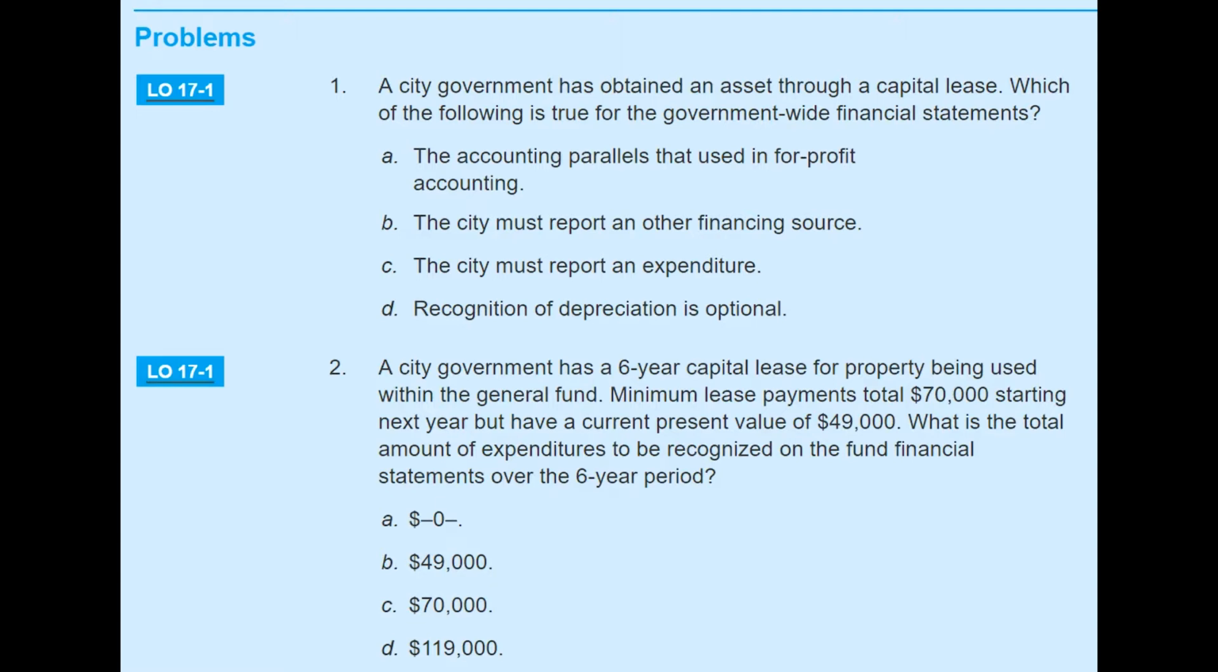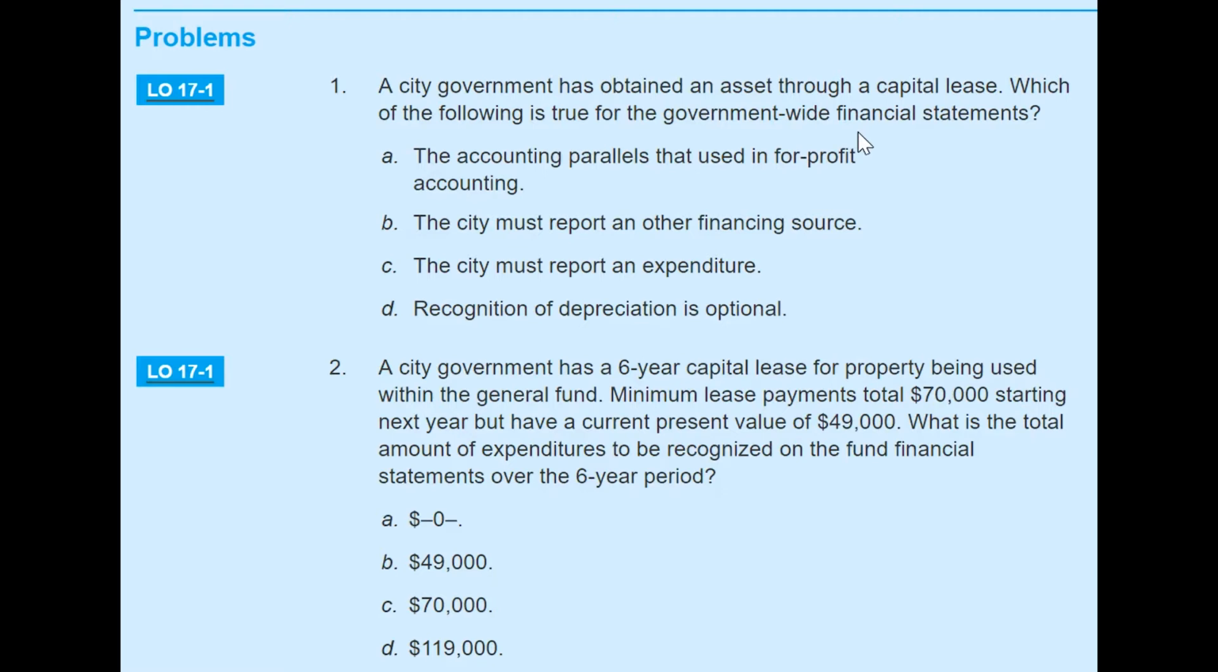The first question says that a city government has obtained an asset through a capital lease. Which of the following is true for the government-wide financial statement? So you need to think of this part, government-wide financial statement. What we discussed at the beginning of my PowerPoint slide, with the example of the truck, is that for the government-wide financial statements, capital lease recording is just like the for-profit entity, like a regular business, and they need to fulfill all those criteria.